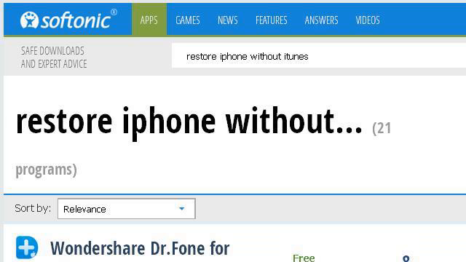The most helpful site to learn about how to restore an iPhone with iTunes 7.5 is en.softonic.com. See the page titled Restore iPhone without iTunes free download, Softonic. Here's the link.